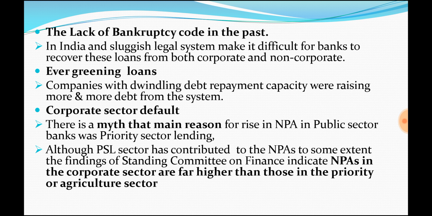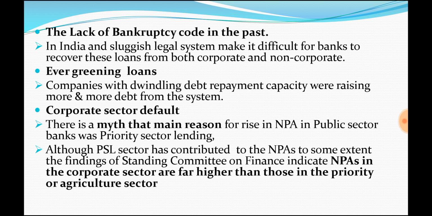What happened is that a company which had defaulted got a loan and paid for some time with that loan, but once again it started defaulting. That is how evergreening of loans did not result in any improvement.